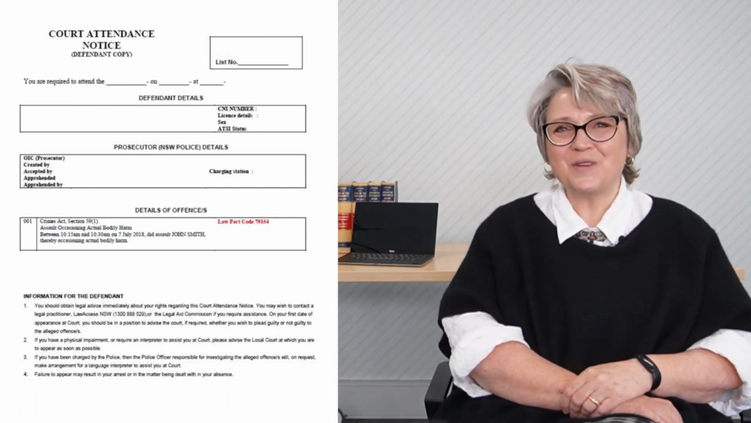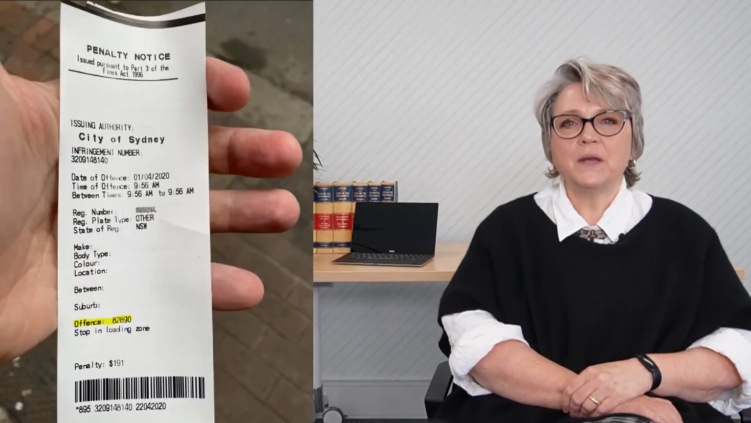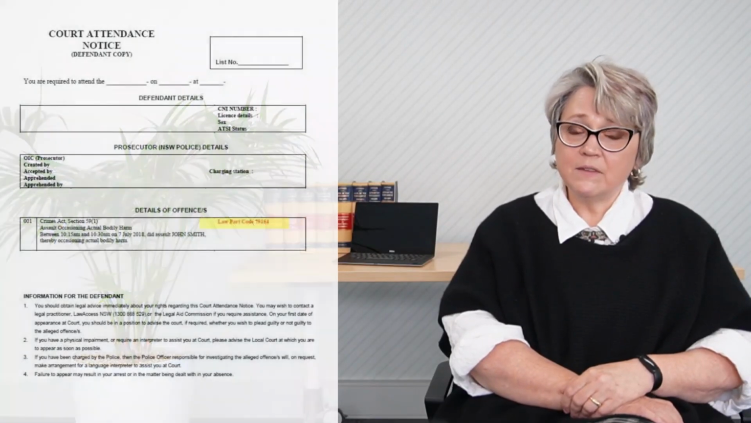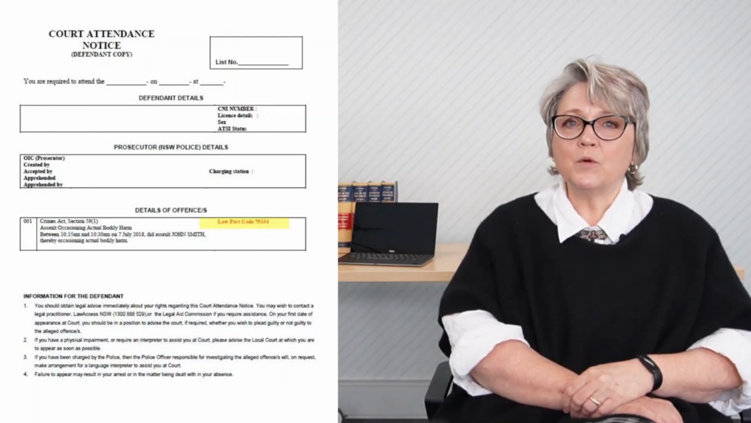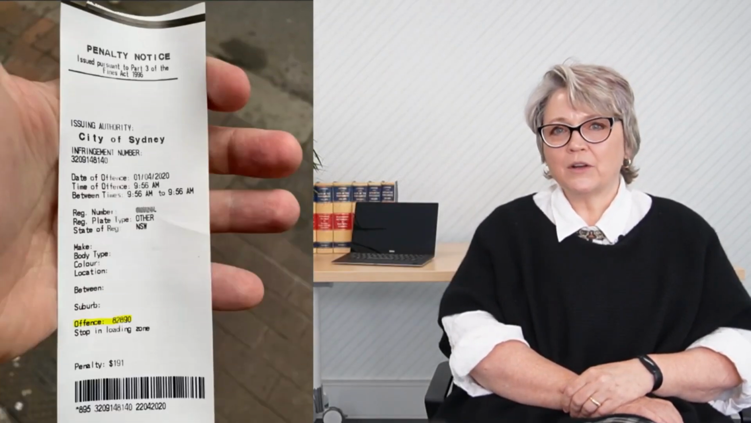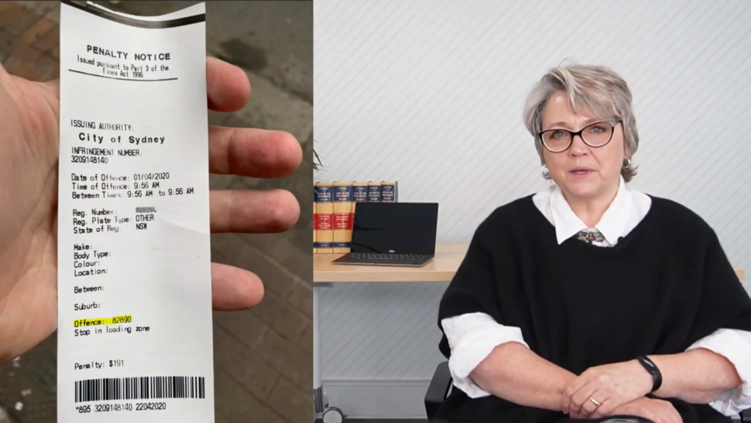in such documents as court attendance notices, otherwise known as CANs, and penalty notices, sometimes known as PINs. If you have been charged by police and have received a CAN, a law part code will be used to show what you have been charged with. Similarly, if you find that notice on your windscreen, you may see our law part code number noted as the offence number. You may wish to check that the law part code accurately reflects your offence.